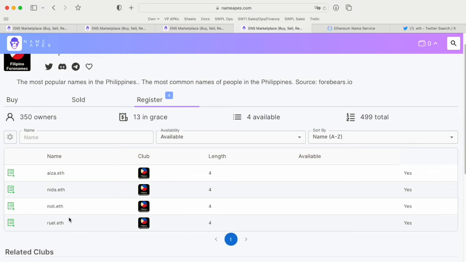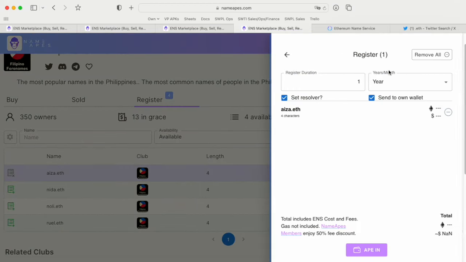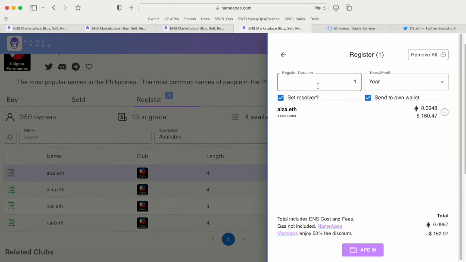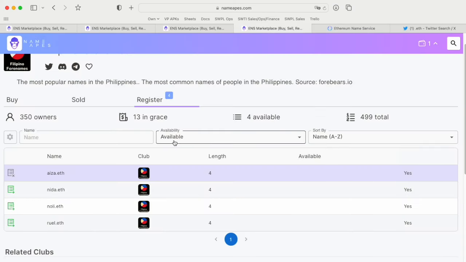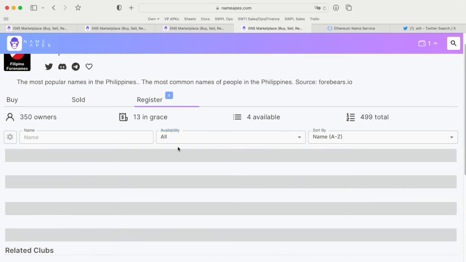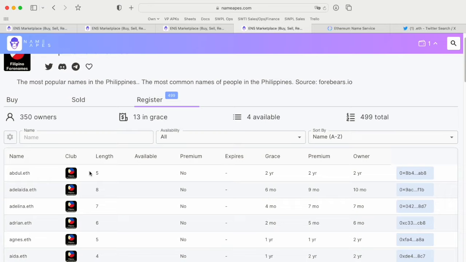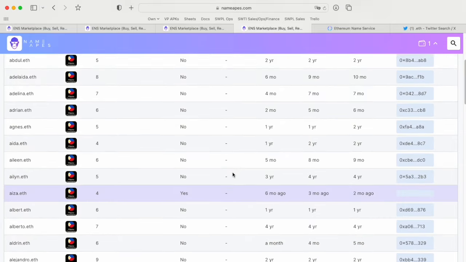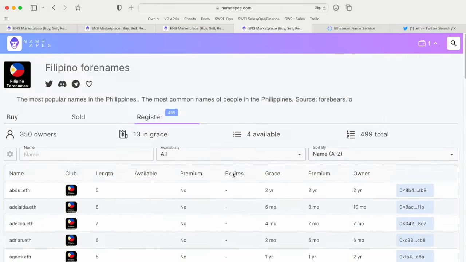Remember, it was $160 a year, right? If you add it to your register, you'll see it's 160 a year. That's why maybe it's much more expensive to carry over a year, so maybe that's why it's not been registered yet. But for the $5, the 5-character names, I think it's all registered. The 5 characters one is really cheap, so you probably carry it for a long time.